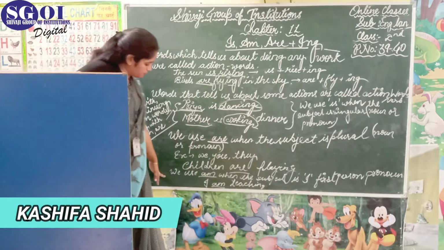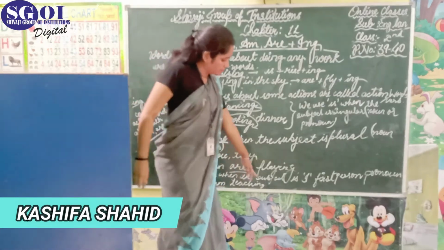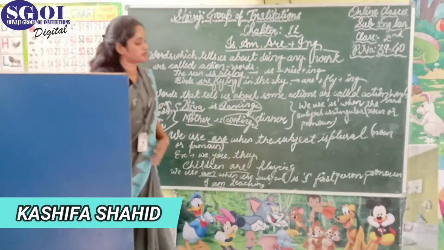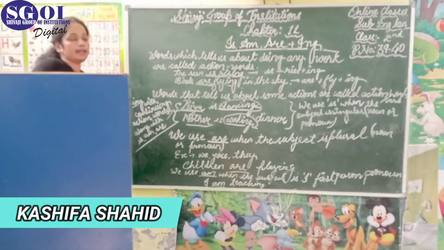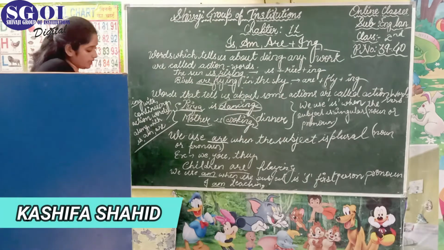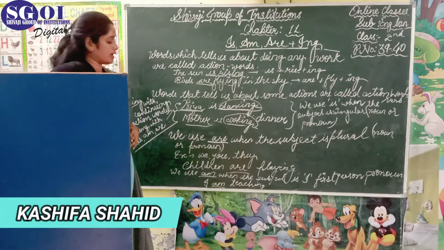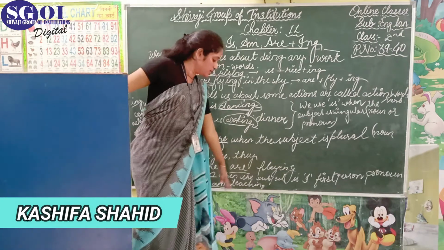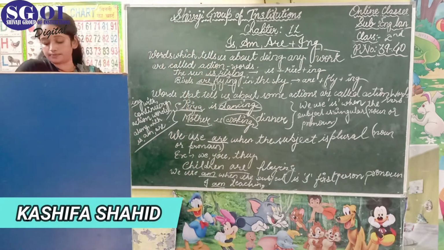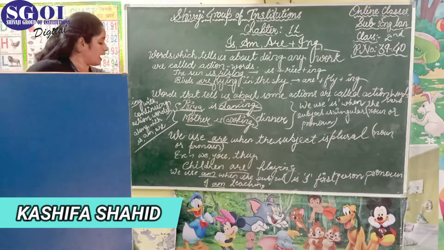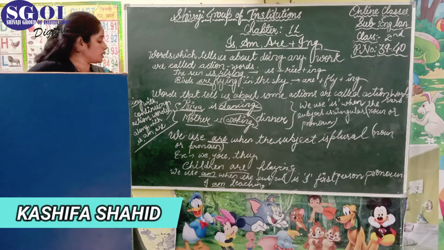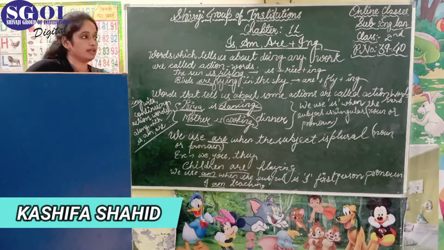Now see the next. We use am when the subject is I, the first person pronoun. When there is I, then we are using am. Means with I we are always using am. See the example, I am teaching. Here we are talking about myself, so I have used I, and with I we are using am. Okay, so students